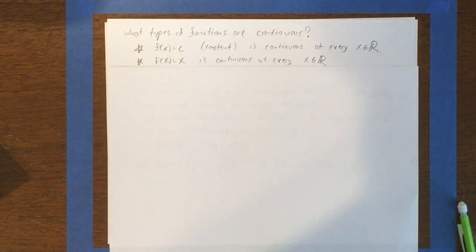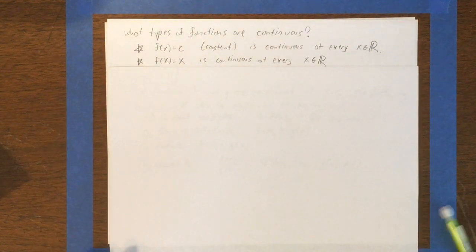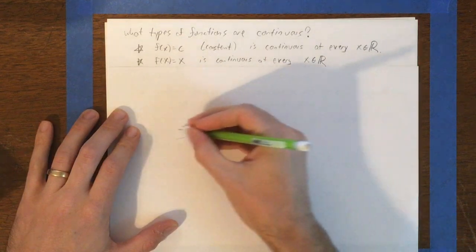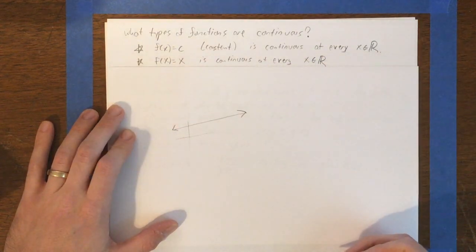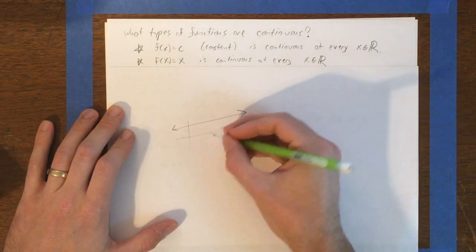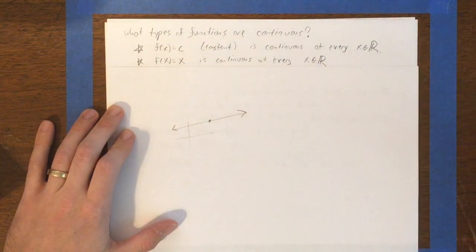Right, so what types of functions are continuous and where? A few nice and easy ones are constant functions like f of x equals c, a constant. Those are continuous at every real number. A constant function just looks like that, right? And so no matter what real number you pick, it's continuous there.